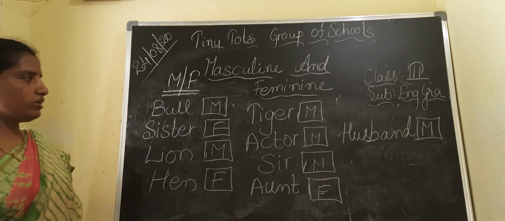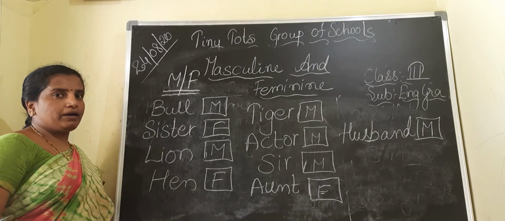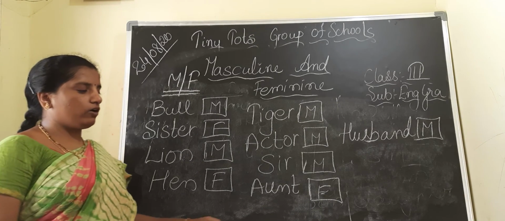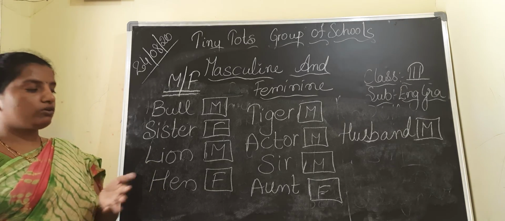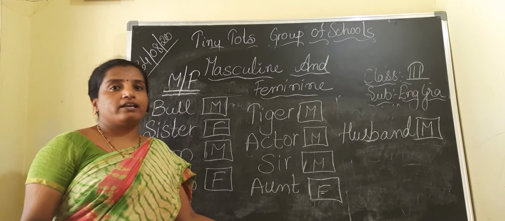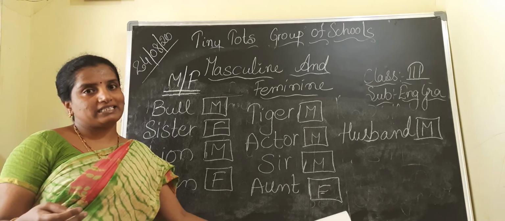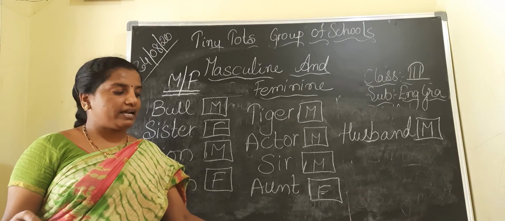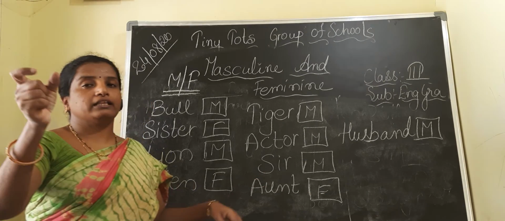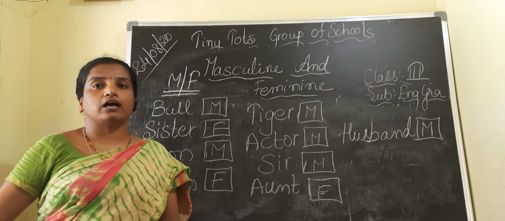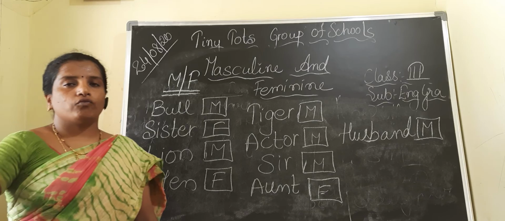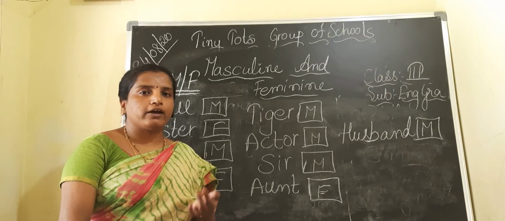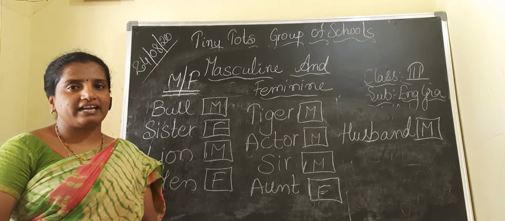So in this way, children, we can easily mark male or female, masculine and feminine, as M or F. So in this session, we have learnt about the masculine gender and the feminine gender. Masculine: a noun which indicates all the male nouns is known as the masculine, whereas all the female nouns are known as the feminine gender.